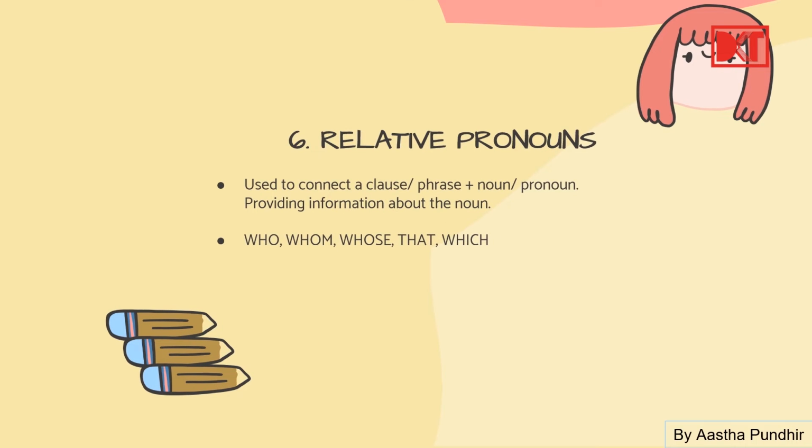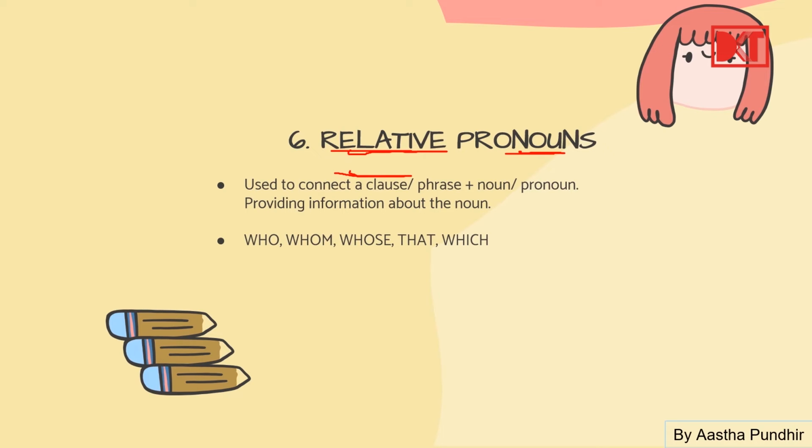Now we have relative pronouns, another category of pronouns. This is also easy. When are relative pronouns used? They are used to connect any clause or phrase with another noun or pronoun. They are connecting what? Any clause or phrase with either a noun or a pronoun. And what use do they have? They provide information about the noun.